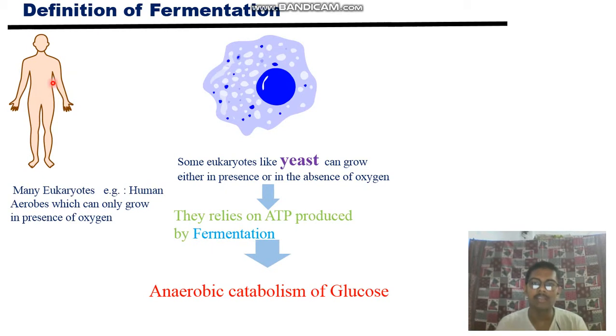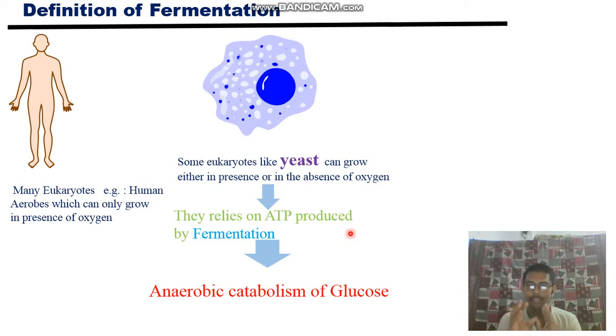And in humans there are some specialized conditions in which pyruvic acid forms after glycolysis, and this pyruvic acid will be converted to some other organic molecule. So this is the anaerobic catabolism of glucose, and anaerobic catabolism of glucose is called fermentation. Fermentation is nothing but the anaerobic catabolism of glucose, without oxygen. They don't need oxygen. Catabolism means breaking down of biomolecules into small organic molecules.